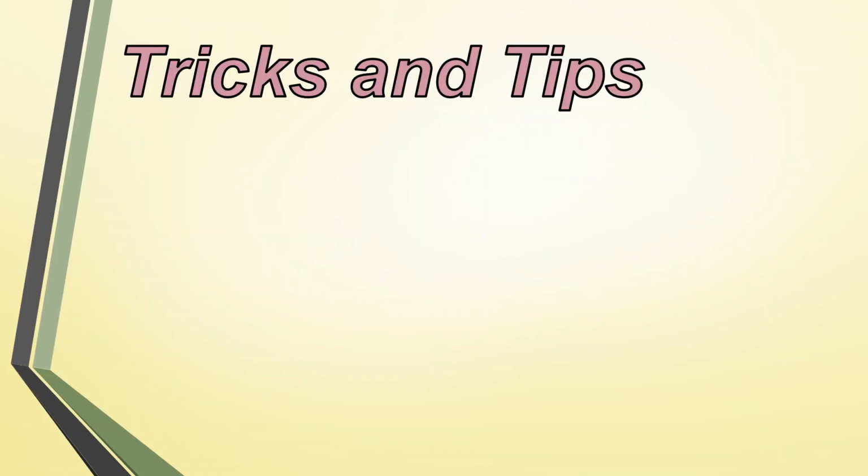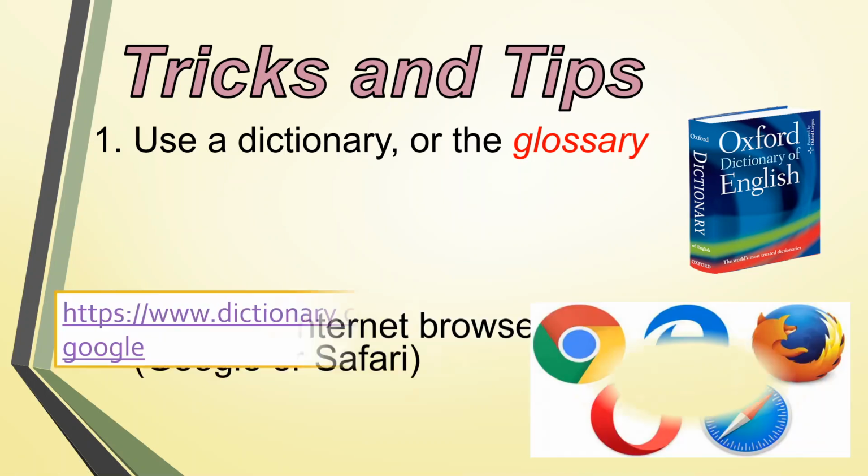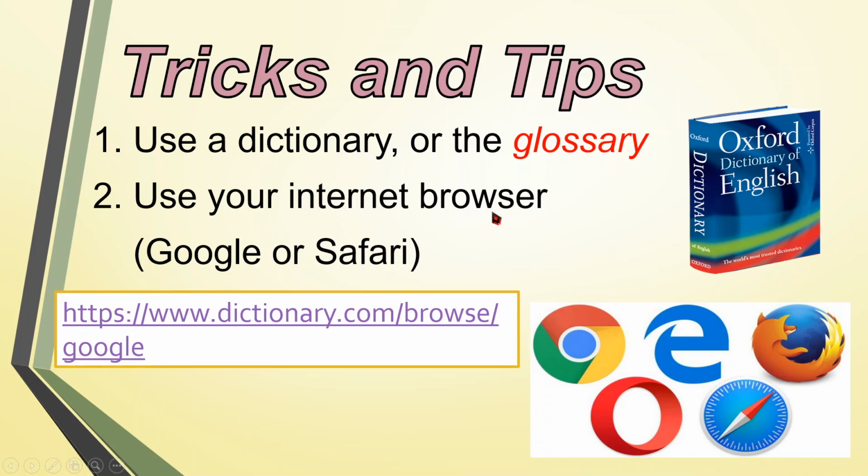I've given you this before. If you don't know the meaning of the word, you can find the answers using your dictionary or the glossary. The glossary is the pages found at the end of your book. And number 2, you can use your internet browser, Google or Safari, or you can type this link here, www.dictionary.com/browse in your internet browser, and you can find a dictionary there. You have a lot of options, so you can do this on your own right now.